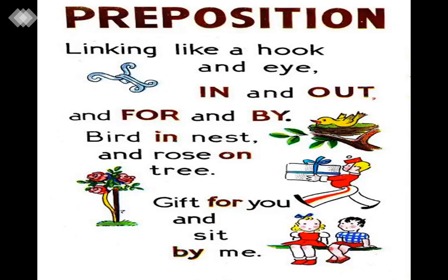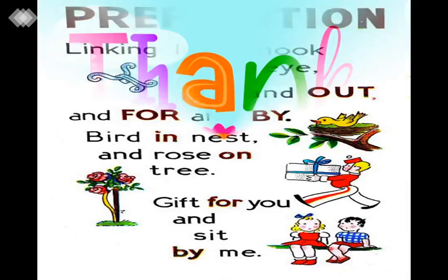Bird in nest, and rose on tree. Gift for you, and sit by me. So here, few prepositions you can see like in, out, for, by, in, on, for, by. Okay, so these are known as prepositions.